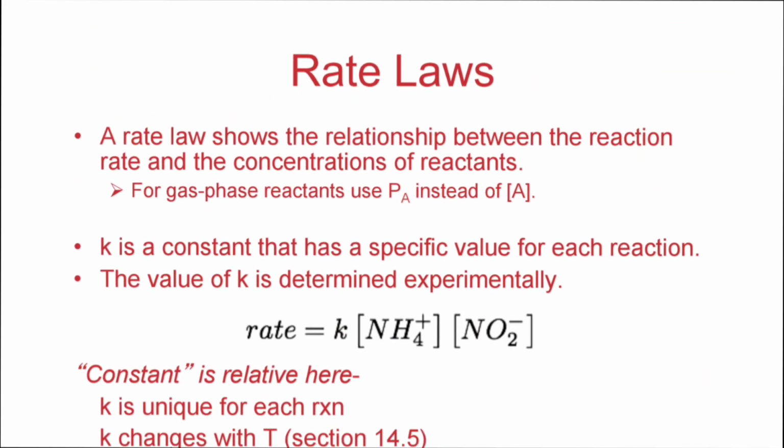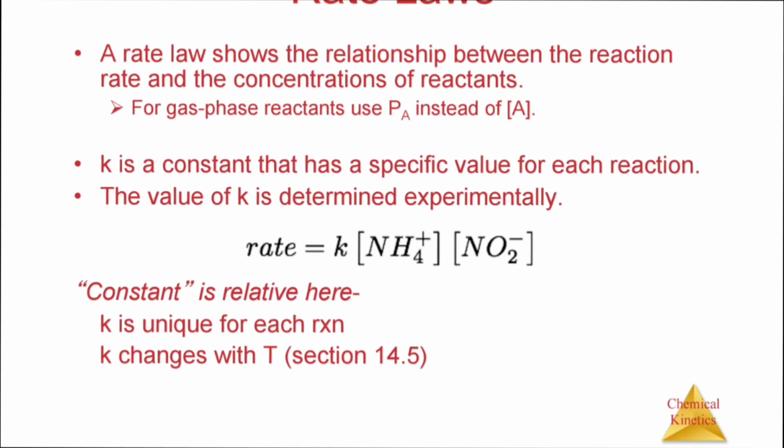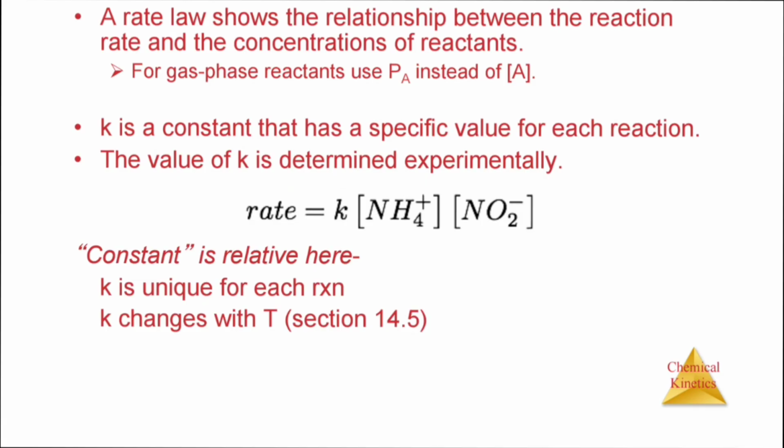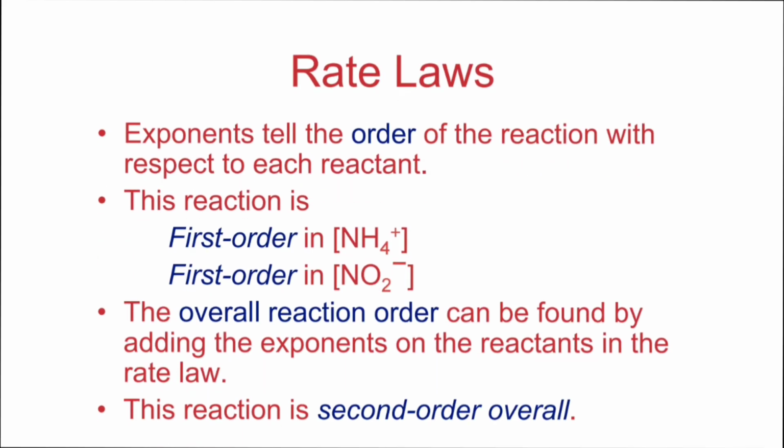A rate law shows the relationship between the reaction rate and the concentration of reactants. For a gas phase reactant, use PA instead of A. K is a constant that has a specific value for each reaction. The value of K is determined experimentally. K is unique for each reaction. K changes with temperature. Exponents tell the order of the reaction with respect to each reactant.